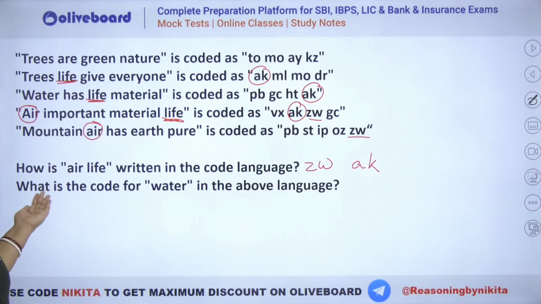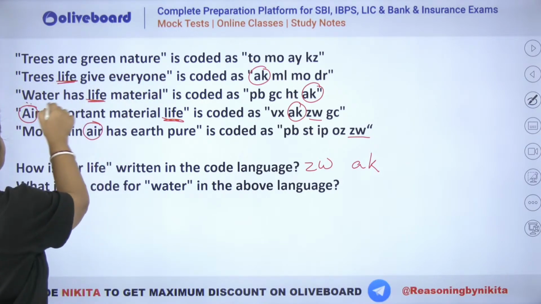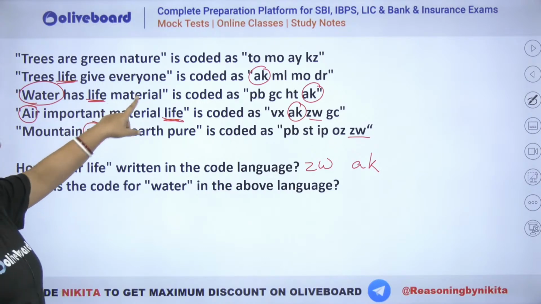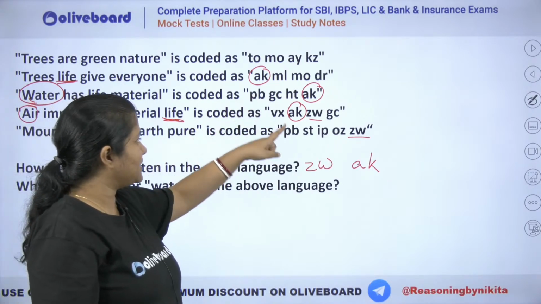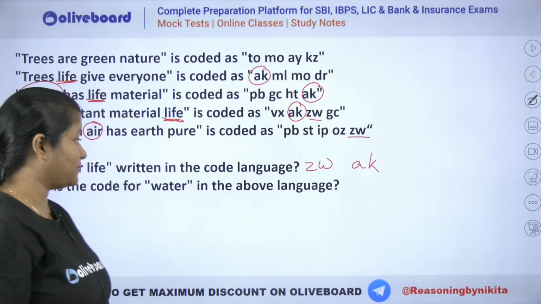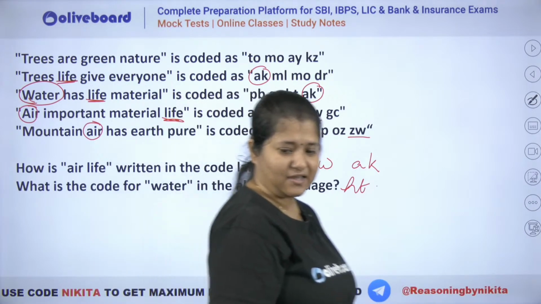ठीक है, अब इसका बताओ, what is the code for water here? वाटर का कोड क्या है? Where do we see water? Water is not here, water is not here, water is there in the third one and it has not been used anywhere else. If you check, has is here, has is here, material is here, material is here, life we have already found out. That means it's an exclusive word, मतलब इसका कोड कहीं और use नहीं होना चाहिए. So if you check, PB is here, PB is here, GC is here, GC is here, HT is not used anywhere else. That means water has to be HT. Okay, I hope this is clear everybody.